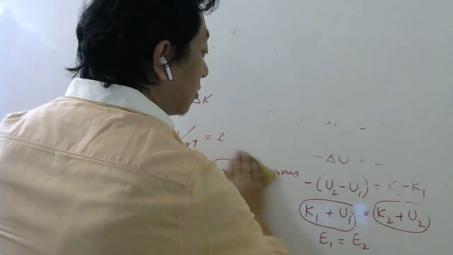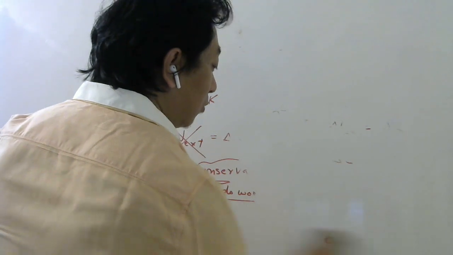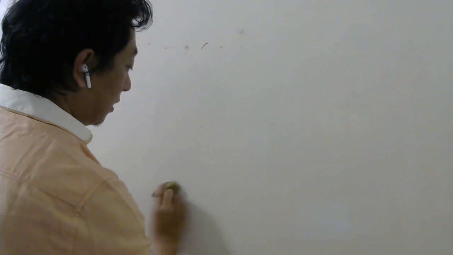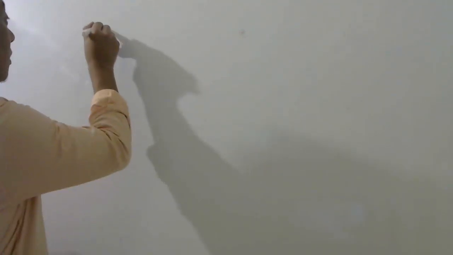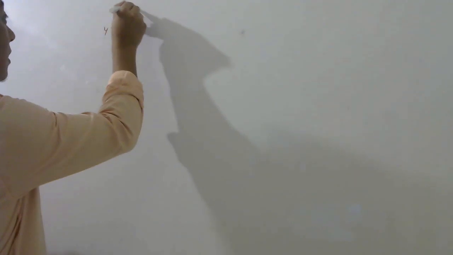So last class, if you remember the problem which we did, there were two identical charges having the same mass. It was question number 43, NEET level.